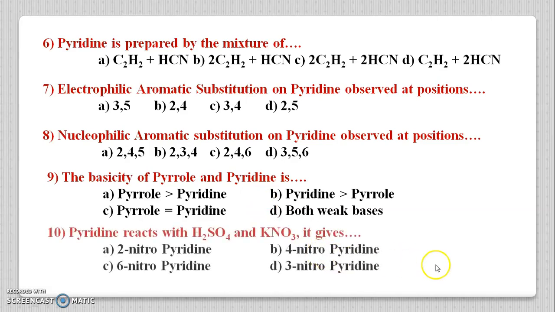Next question. Pyridine reacts with H2SO4 and KNO3, it gives. It is a nitration reaction, that is H2SO4 plus KNO3 forms NO2 positive. NO2 positive acts as an electrophile. In pyridine, we know that the electrophile gets attached at carbon number 3 or 5. So option D is the correct answer, that is 3-nitropyridine, not 2-nitropyridine, 4-nitropyridine or 6-nitropyridine. The electrophile NO2 positive on the pyridine ring always attacks on the 3 or 5 position. So option D is the correct answer here, that is 3-nitropyridine.